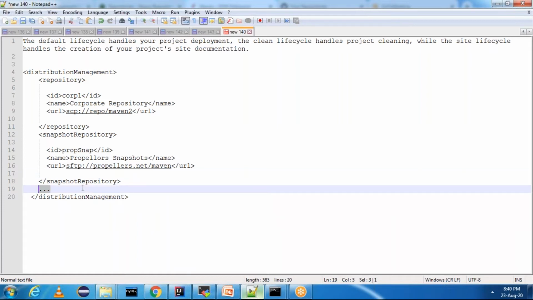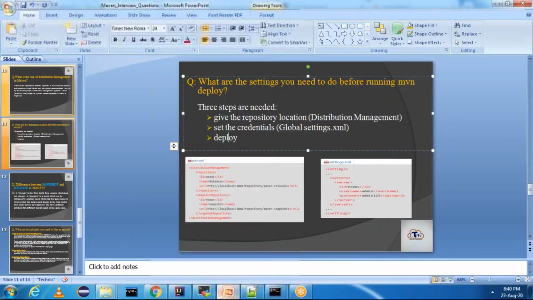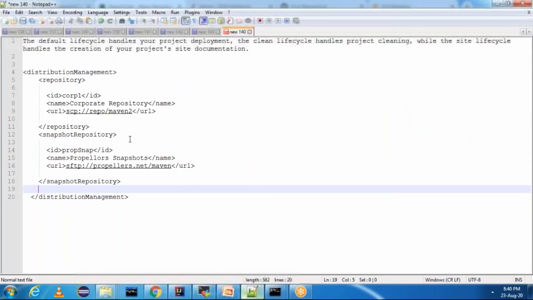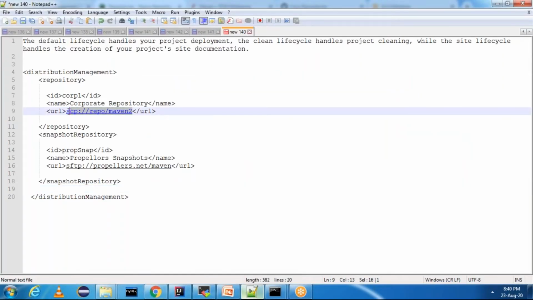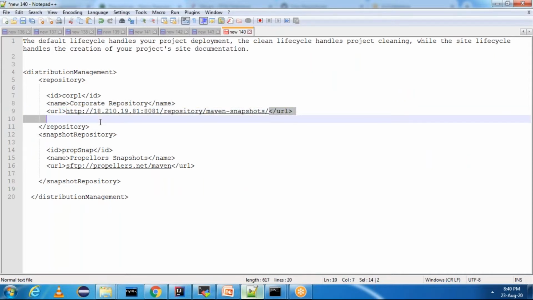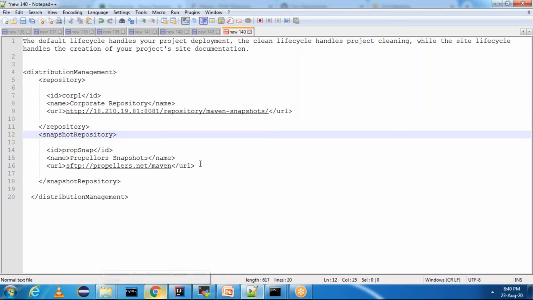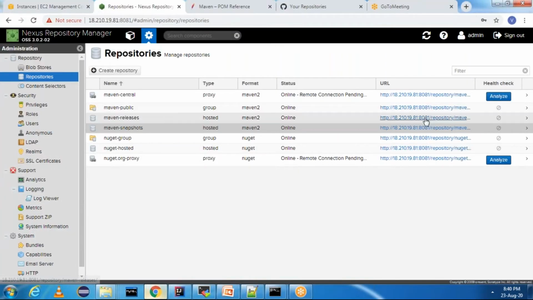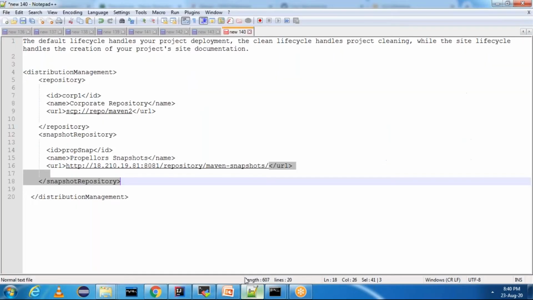Whenever we want to do mvn deploy, the first thing we need to mention is the repository location in the distribution management tag. Go to Nexus. Here you have Maven snapshots. You can copy this URL and mention it here. Okay, this is Maven snapshot, and you have the snapshot repository. Sorry, I pasted it wrongly. This is the one. This is the URL. And if you want Maven releases, you can copy releases as well.